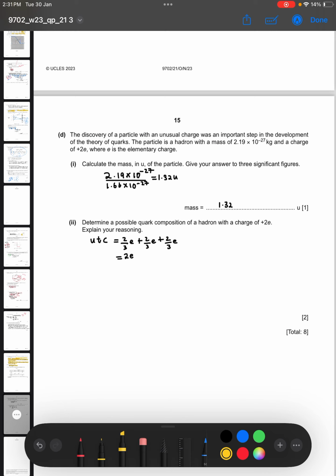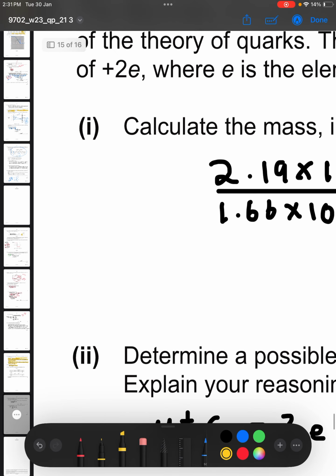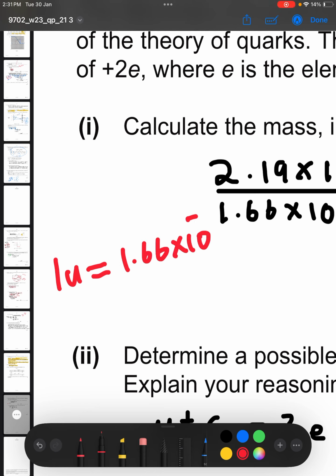Give your answer to 3 significant figures. Now you must understand that 1 u, the unified atomic mass unit, is equal to 1.66 times 10 to the power of minus 27 kg.